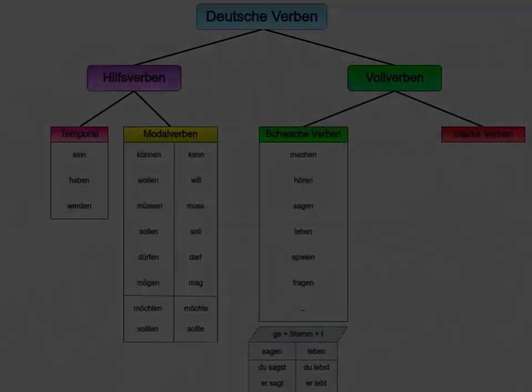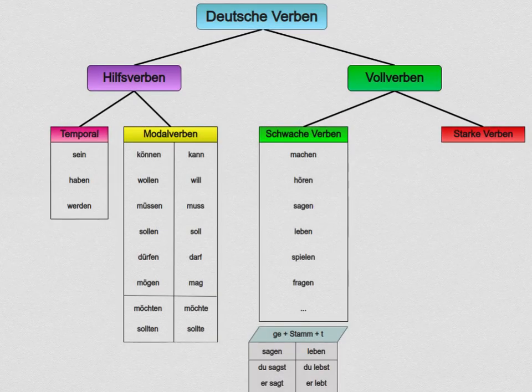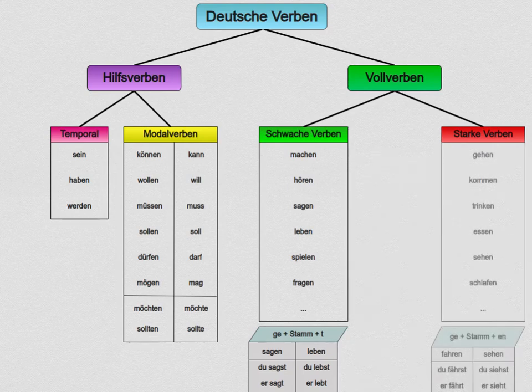Their past participle, which you will need to talk about the past, is built by ge plus the stem plus t. For example, machen, the stem is mach, so it is gemacht, gemacht. On the other side, we have the strong verbs. The strong verbs follow different rules for many of the tenses. There's a separate video explaining these rules, but for now let's focus on the present tense and the past participle.